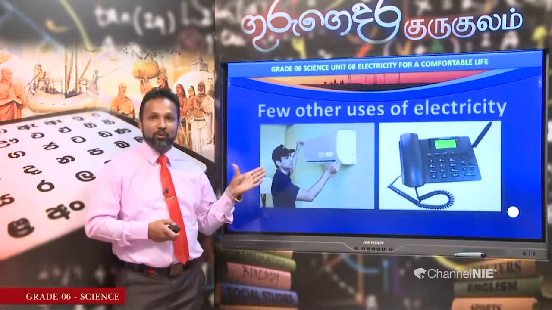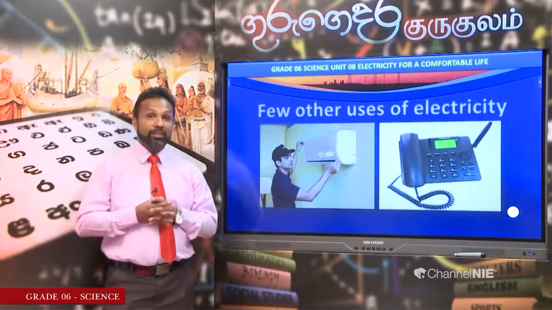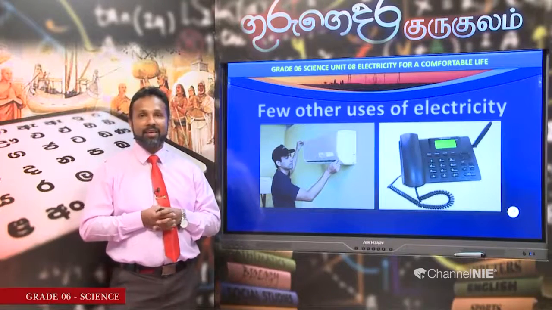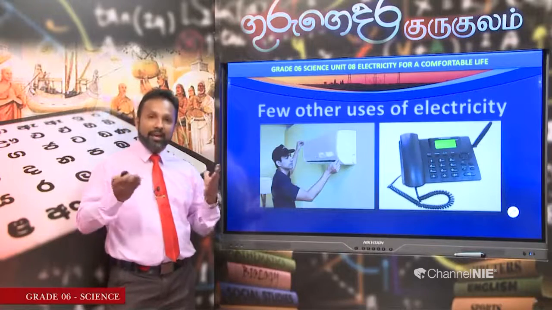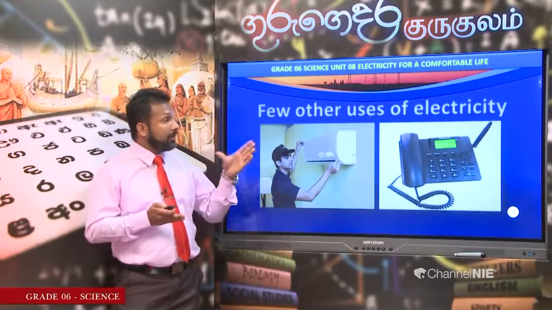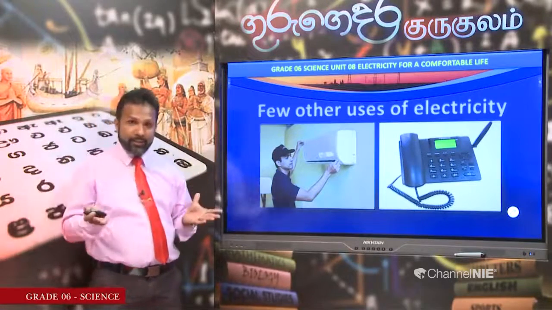This picture shows you some of the examples that we use today with the help of electricity. What are they? The first diagram shows you an air conditioner. The second diagram shows you a telephone. These are only a few examples. Not only in air conditioners, not only in the telephone, we use electricity for most of the activities in our daily life. Only a few examples are given here to give a small idea about the use of electricity.